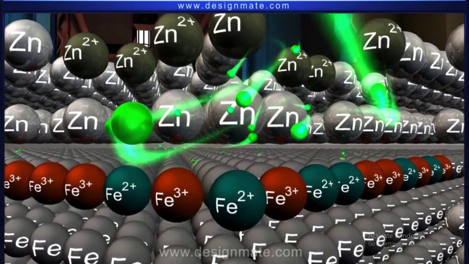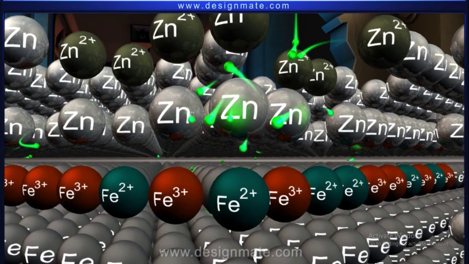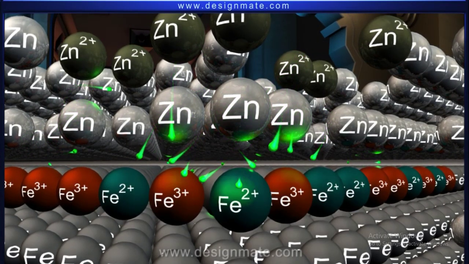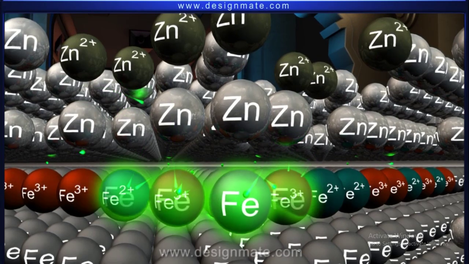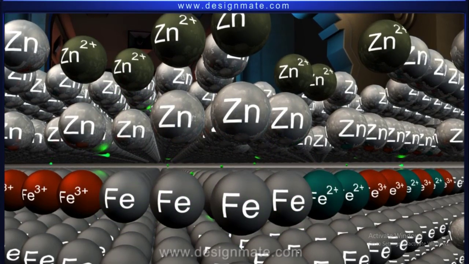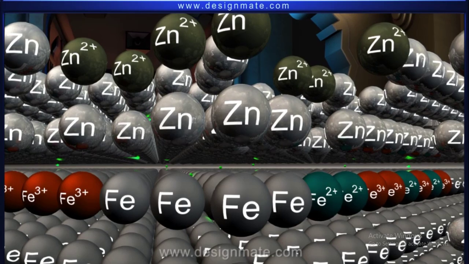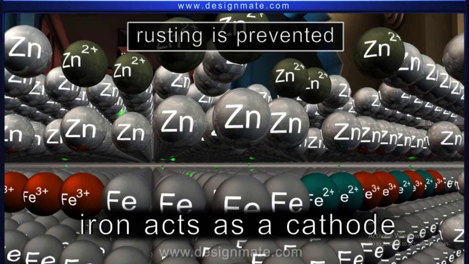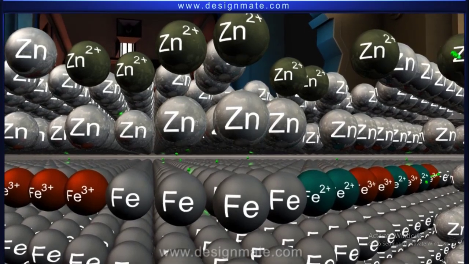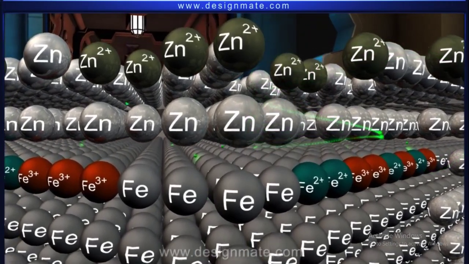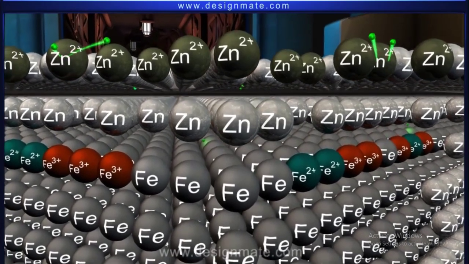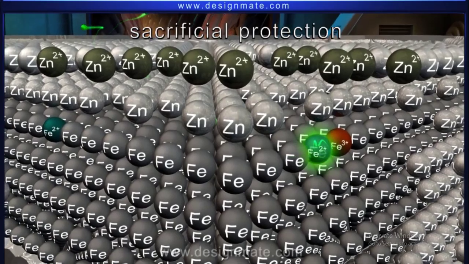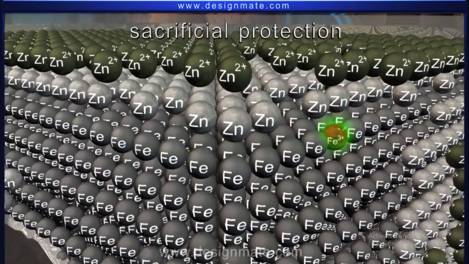Zinc atoms are oxidized to give zinc 2+ ions. In this instance, the zinc acts as an anode. The released electrons are accepted by iron 2+ or iron 3+ ions and are reduced to give iron. Thus, the iron acts as a cathode and its rusting is prevented. Rusting of iron will not occur until all the adjacent zinc has been consumed. Hence, this type of protection is called sacrificial protection, where zinc is sacrificed to protect the iron beneath.